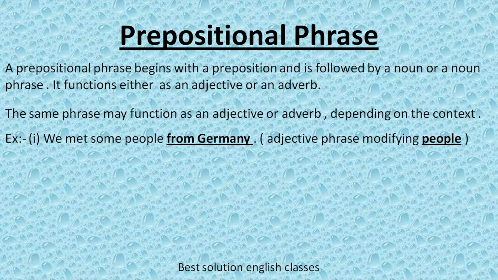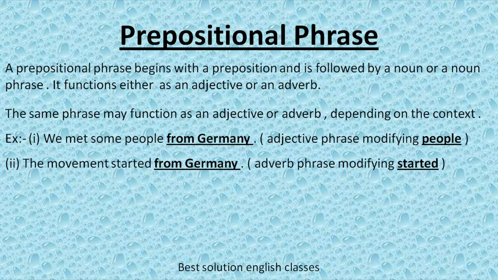For example, we met some people from Germany. In this sentence, from Germany is a prepositional phrase, but it is working here as an adjective phrase and it is modifying the word people. In the next example, the movement started from Germany. Here, again, from Germany is used as a prepositional phrase, but it is working here as an adverb phrase and it is modifying the verb started.